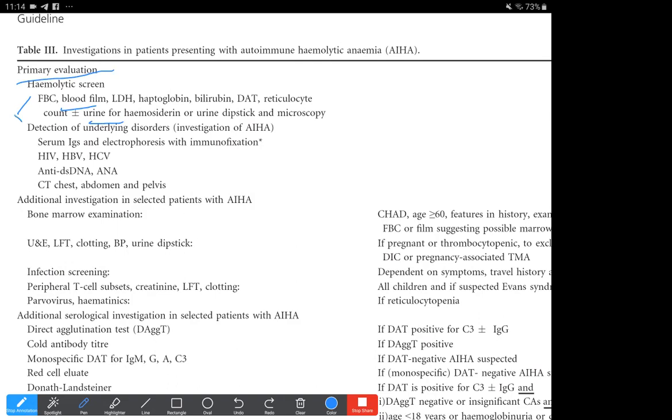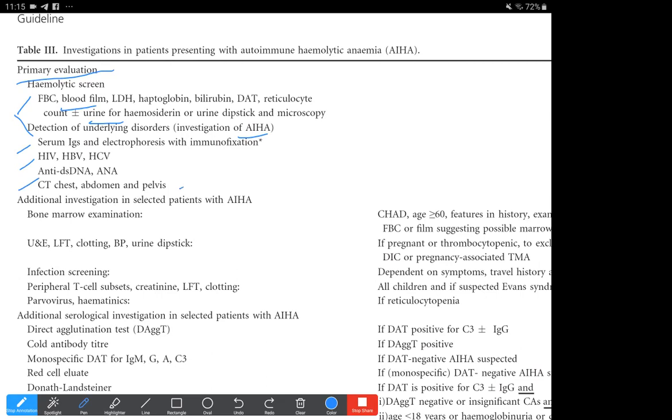Then there is detection of underlying disease for investigation of autoimmune hemolytic anemias. This would include all the viral serology, the autoimmune profile, and the tests for different types of infections. And the immunoglobulin levels can also be done. So the Ig levels, the viral serology, the autoantibody screen, and also the general body radiological screen. All these are done to investigate the cause and to rule out other causes.